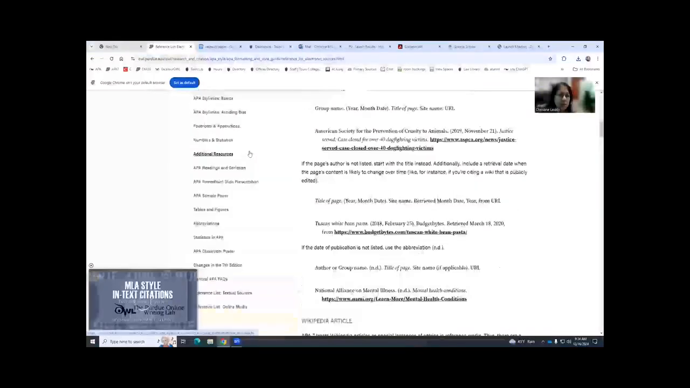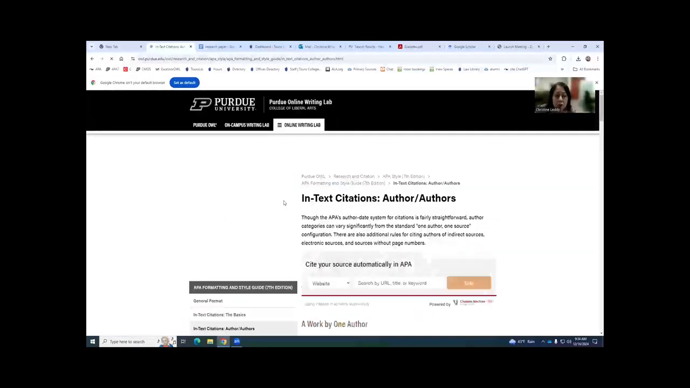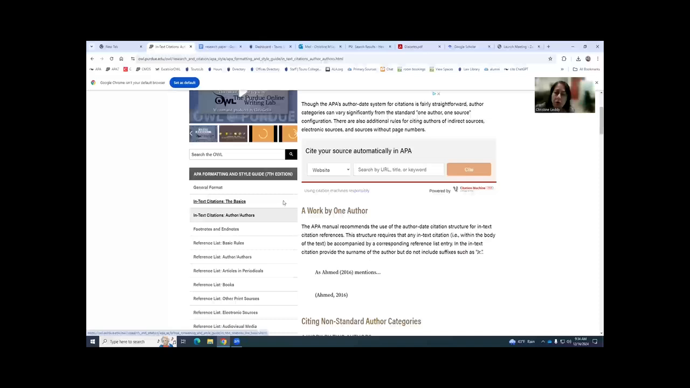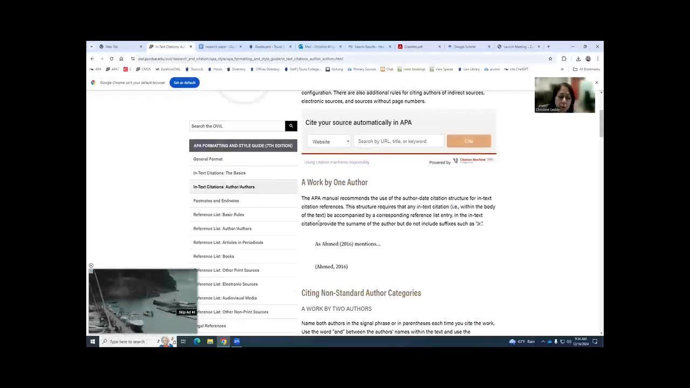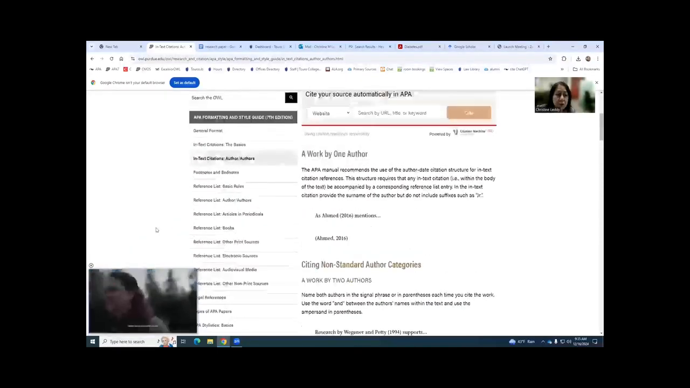I would like to show you also, for generating your in-text citations, you can use the Online Writing Lab to refer to, and it'll very easily explain to you. Your in-text citations typically include the author's name, year, maybe a page number, depending on how you're setting it up within the body of your paper. This shows a work by one author, a work by two authors, and it very easily shows you how to properly set up your in-text citation. So that should be helpful for you as well.